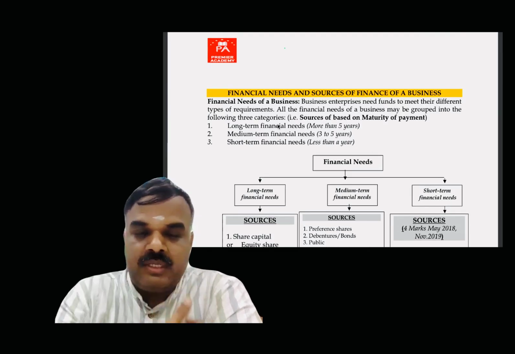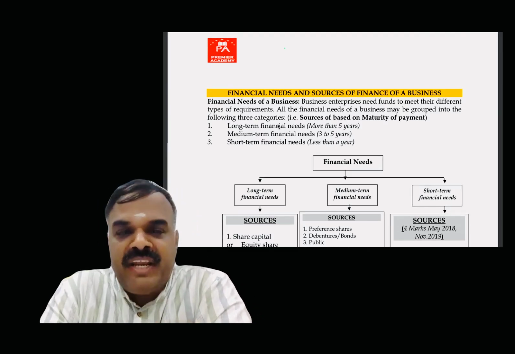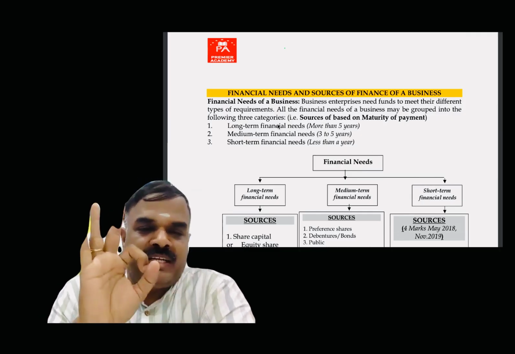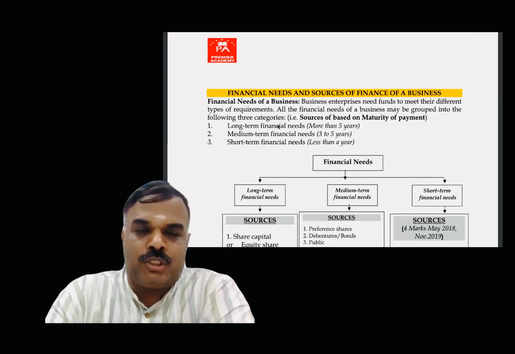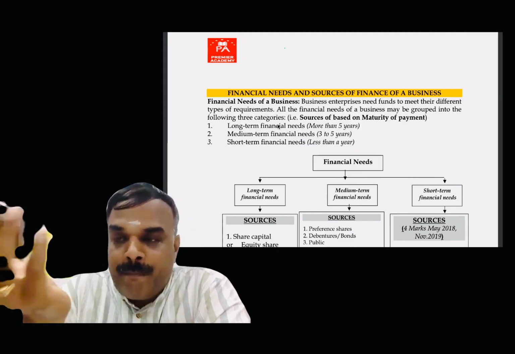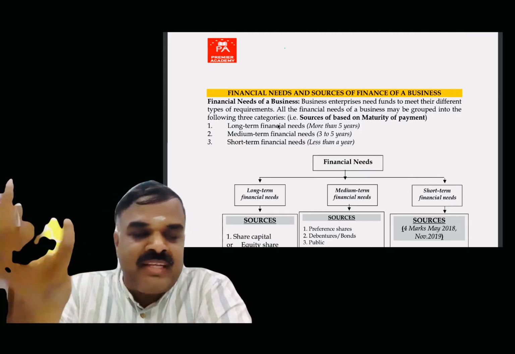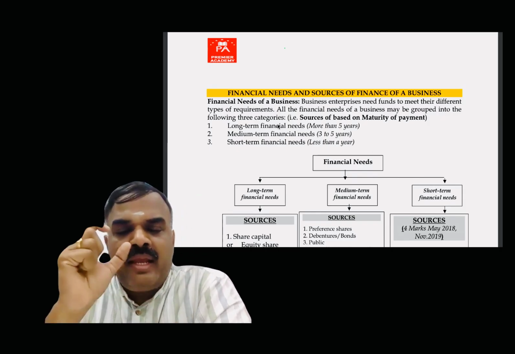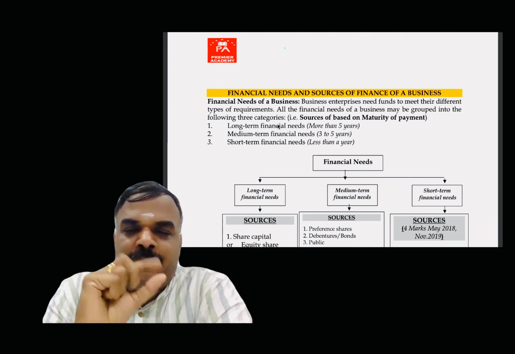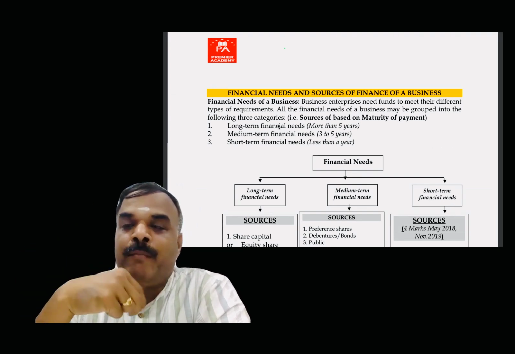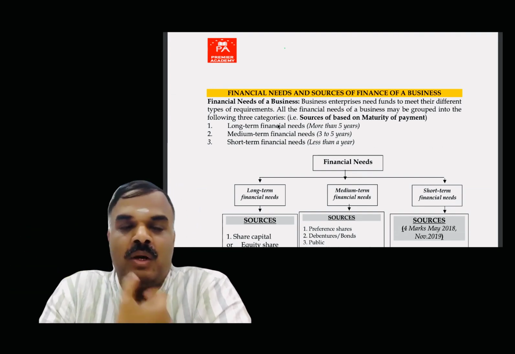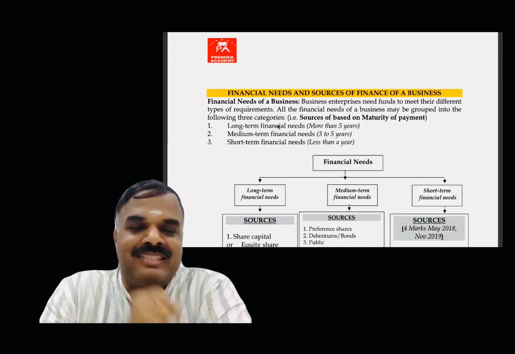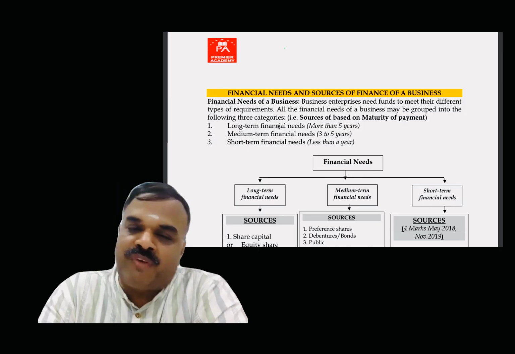With respect to financial need, sources of funds. The sources of funds are broadly classified into three types: long-term, medium-term, and short-term. A source of fund is a means of procurement of funds, or the way in which I'm going to get the fund. Whether a source is long-term, short-term or medium-term is purely based on the maturity, that is, when I'm going to repay the money. In general, long-term represents more than 5 years.